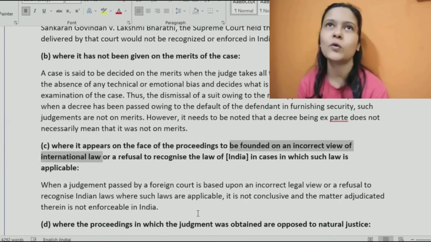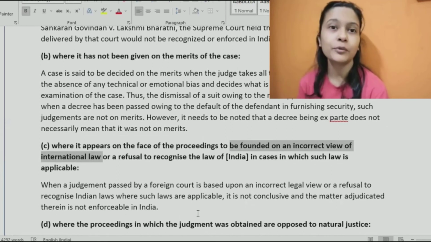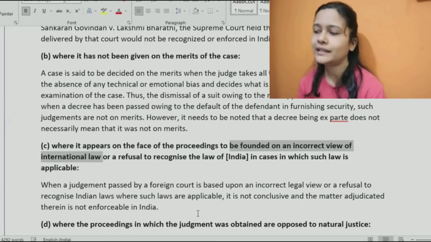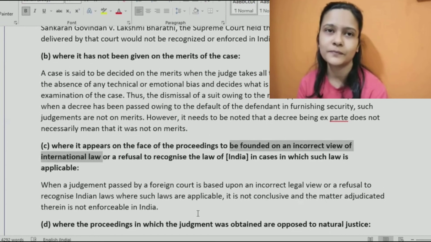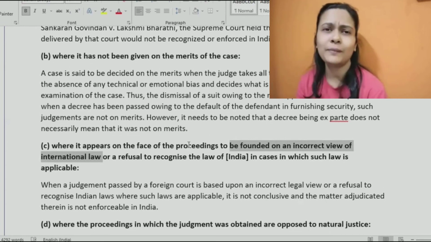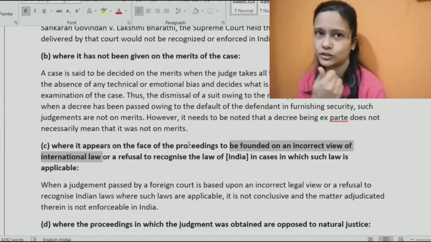For example, whoever is the victim, whoever is suffering, that person should get compensation. But if you are giving compensation to the one who is doing wrong, that is a completely incorrect view, going against the established principle. So when we look at the proceeding, it is very clear what sort of a judgment it is.